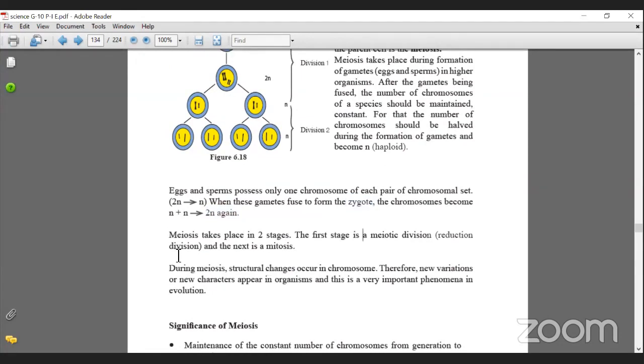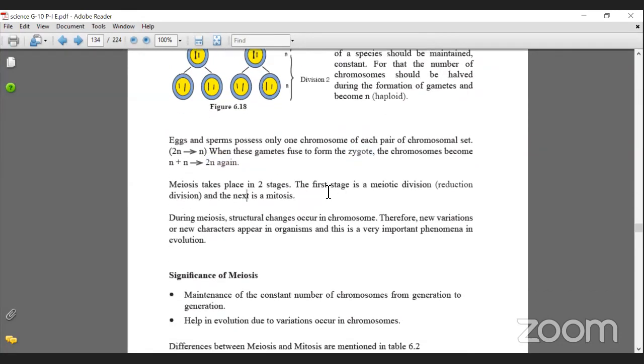Meiosis takes place in 2 stages, that is what I told: first stage and second stage. Here, can you see the next part is actually very similar to mitosis. During meiosis, structural changes occur in the chromosomes. Therefore, new variations or new characters appear in organisms, and this is a very important phenomenon in evolution.